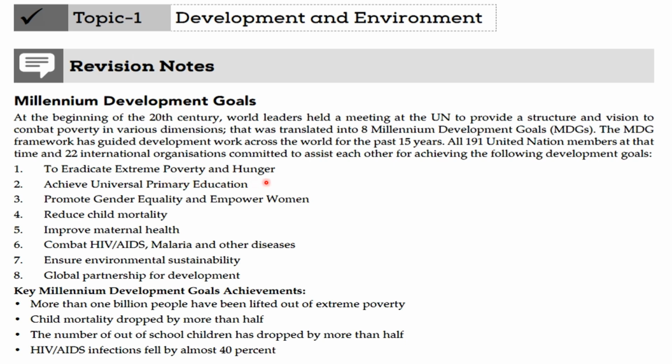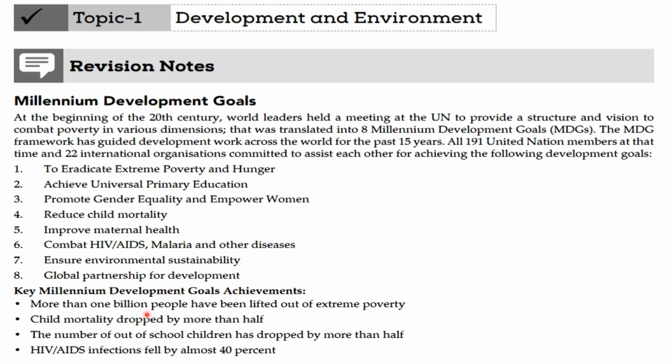Eradicate extreme poverty and hunger, achieve universal primary education, promote gender equality and empower women, reduce child mortality, improve maternal health, combat HIV/AIDS, malaria, and other diseases, ensure environmental sustainability, and a global partnership for development.